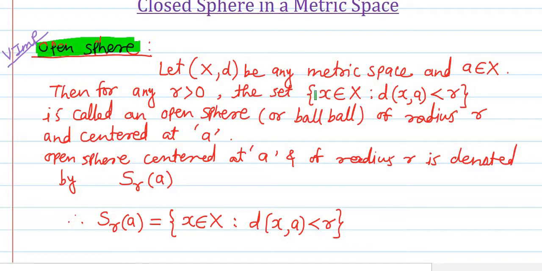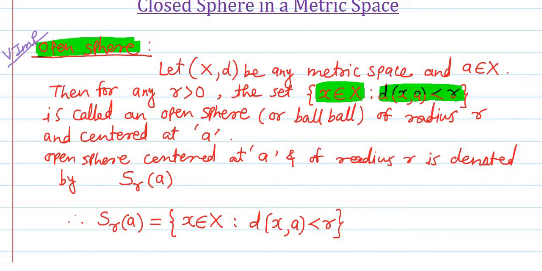Open sphere. So here remember that it is the set of all x belongs to X which satisfies this condition. Okay. Here it is to be remembered that for open sphere centered at a with radius r, we have to consider only those points which belong to the metric space X, and they satisfy the condition that the distance of points from the fixed point a must be less than r. Okay. Here it is to be remembered that we require only those points which fall in the metric space X. So this is also very important here.